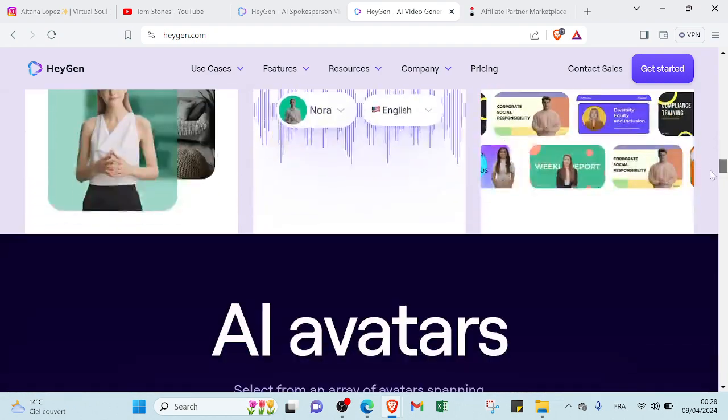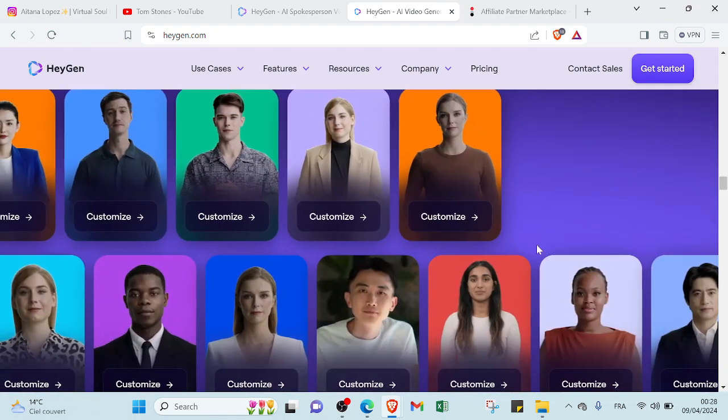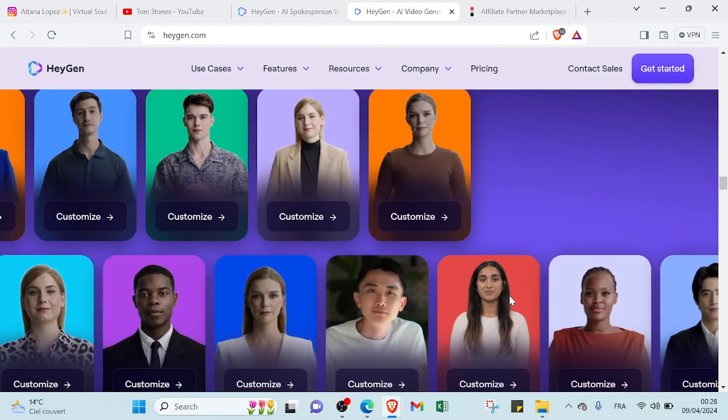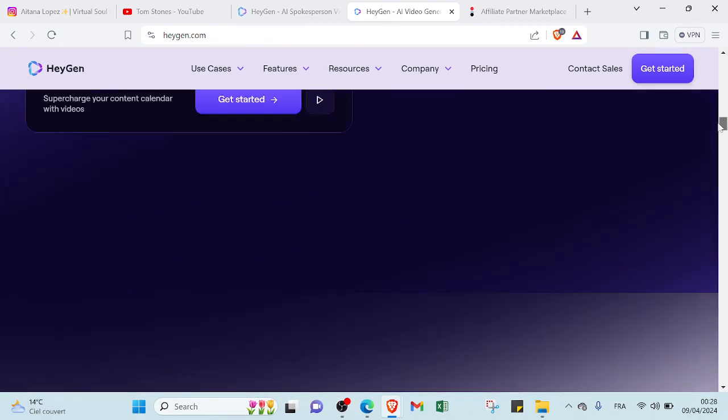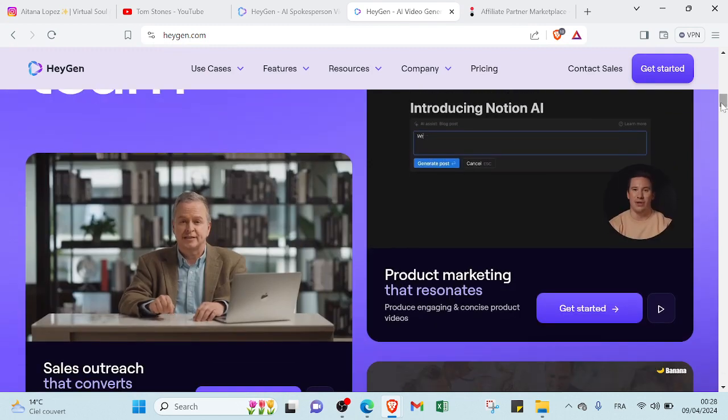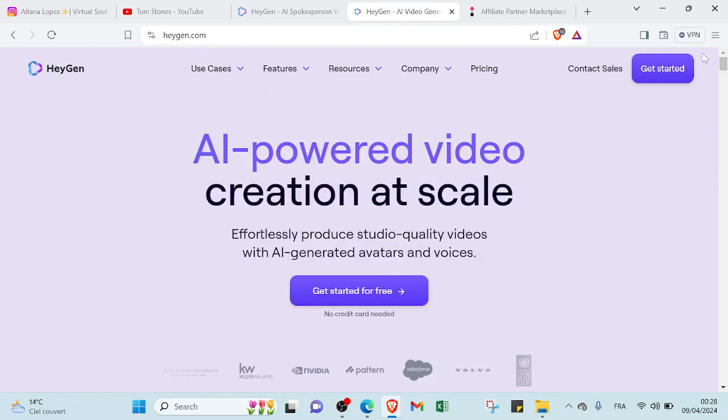Here we also have a variety of avatars that you can choose one to get started as an AI influencer. So you can just click over here, get started, and then you can enter your email and your verification code, and then you will answer a few questions and you can start signing up and you'll have this home page.